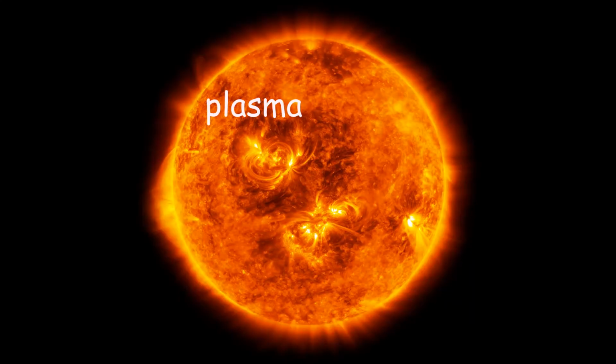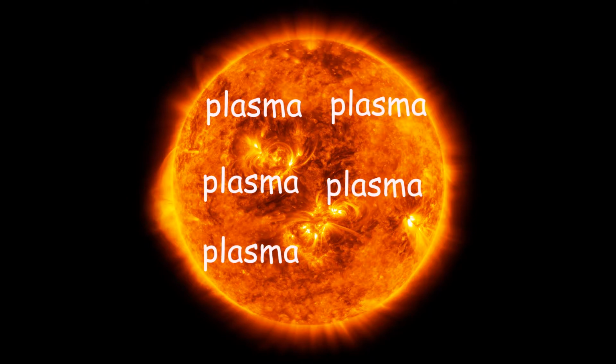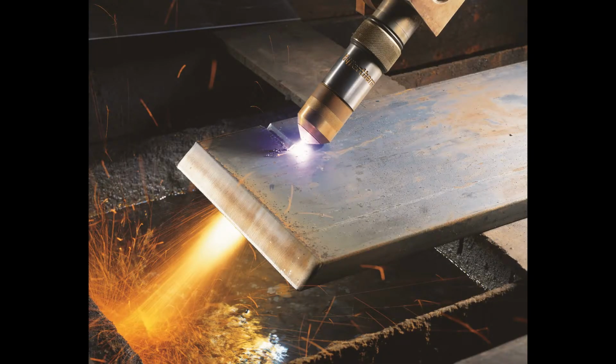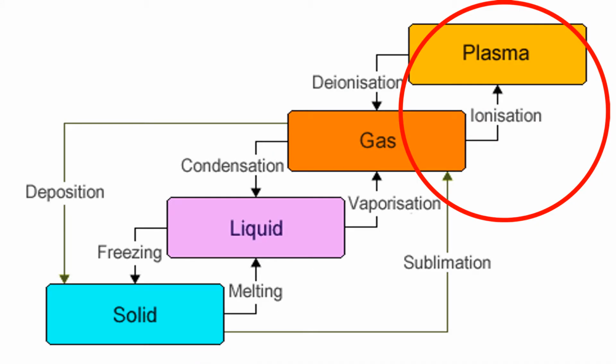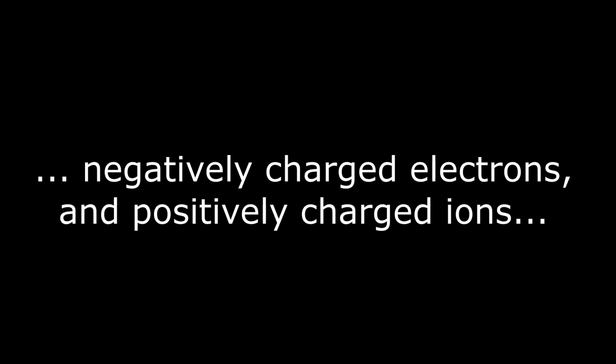Plasma is usually very hot. This is because a very high temperature is required to break the bonds between electrons and the nuclei of the atoms. The way plasma is created is through adding energy to a gas so that most of its electrons leave its atoms. This process is called ionization. It results in negatively charged electrons and positively charged ions.